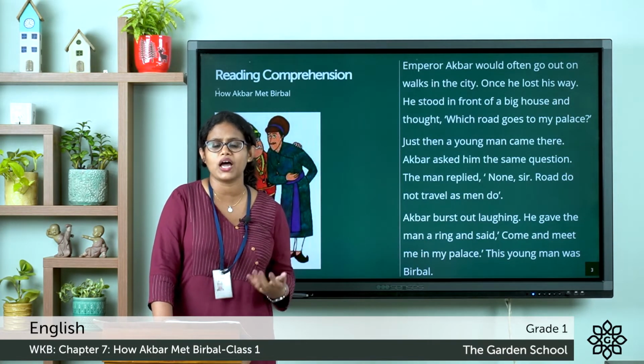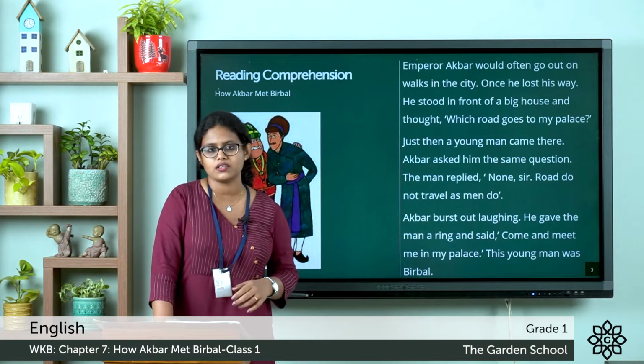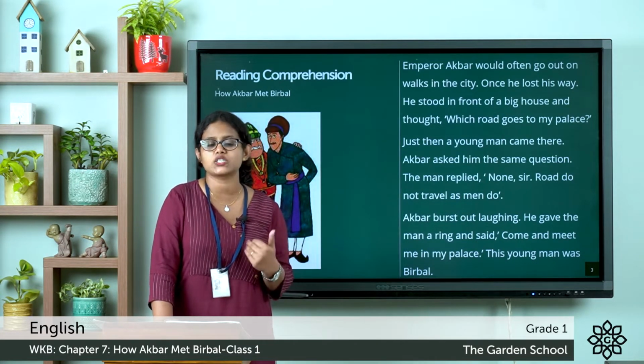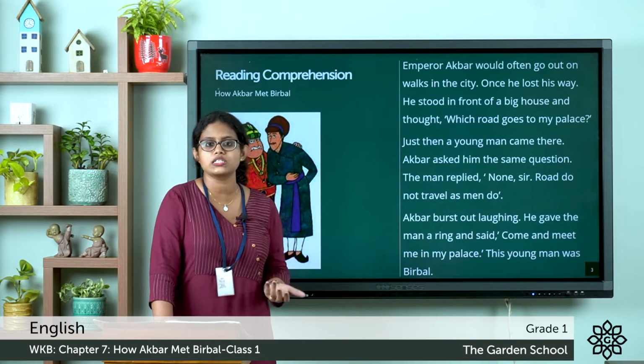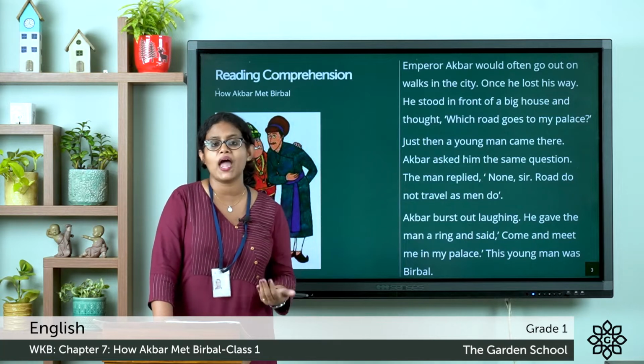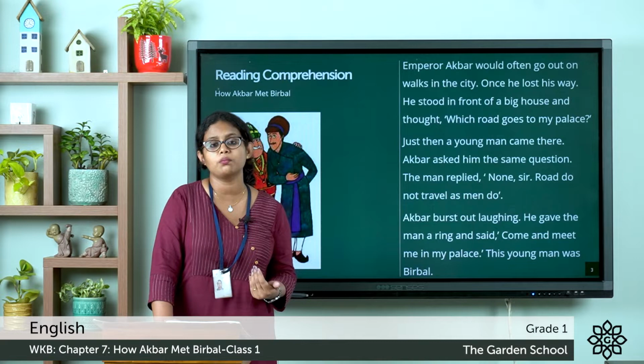The young man said, none of these roads will take you to your palace. Why? Because roads do not move as we move. He said, roads do not travel as men do. Roads do not move. That was the young man's reply.